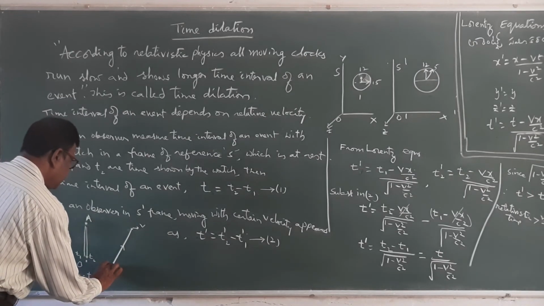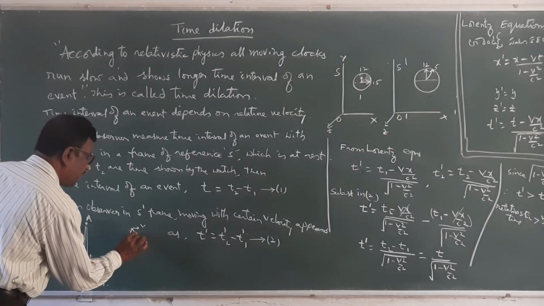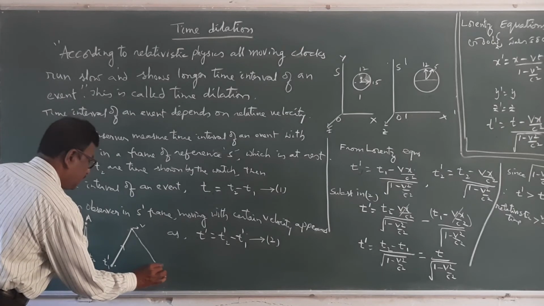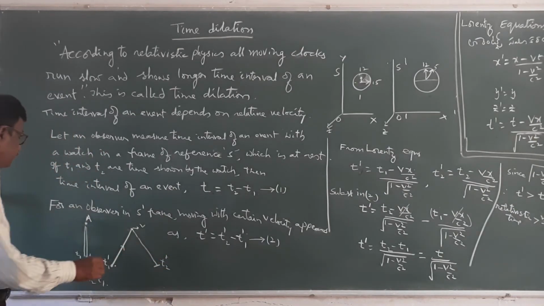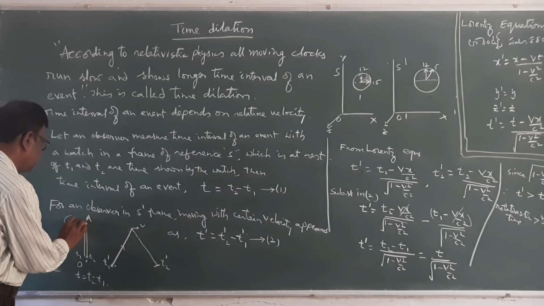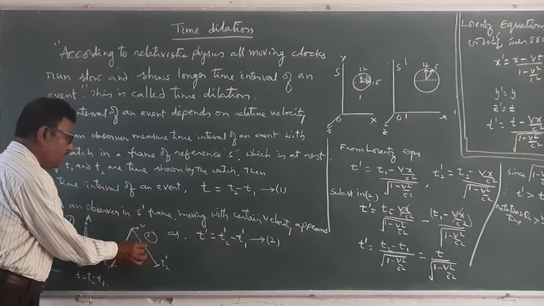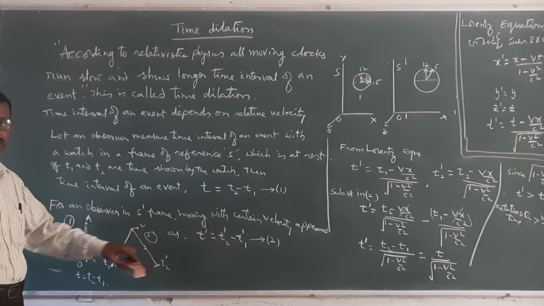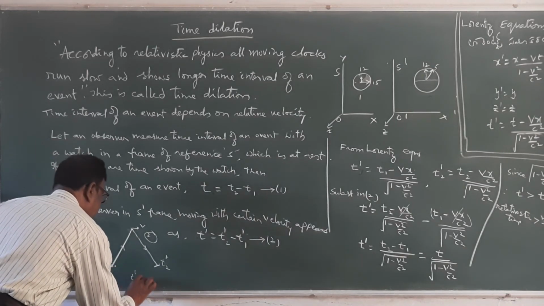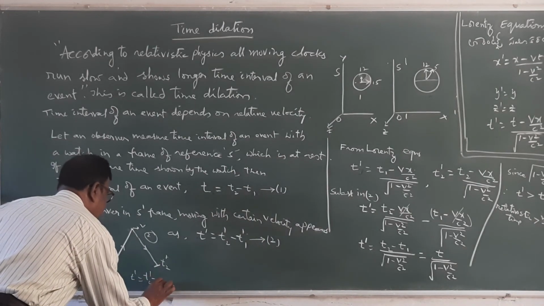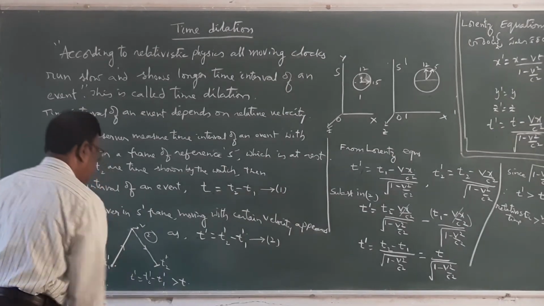This is T1 dash, and when he receives the reflected signal, he will receive it here. So in the second case, the light signal is traveling a larger distance, and it will take longer time. Therefore, T dash is equal to T2 dash minus T1 dash, which is greater than T.